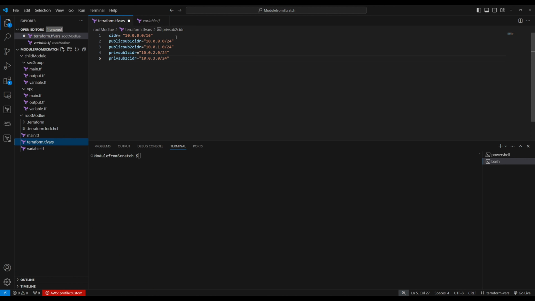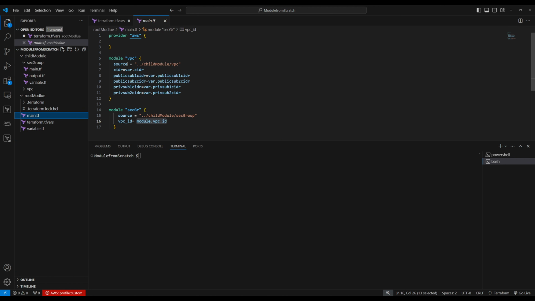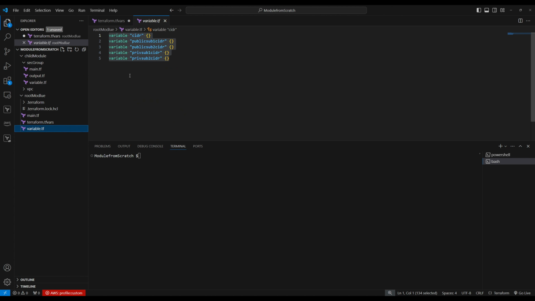We provide values to these variables in terraform.tfvars files. So let's recap: we created a VPC module, we created a security group module, and on the root module, we call those modules right here, and we provide all the variables required by those modules. Same thing right here, all these variables, and those variable values will be declared right here. We are ready to do Terraform init and plan, and let's save this.